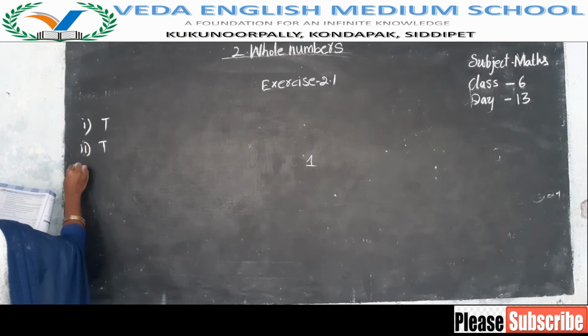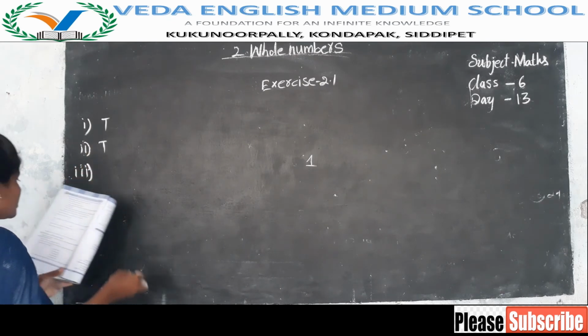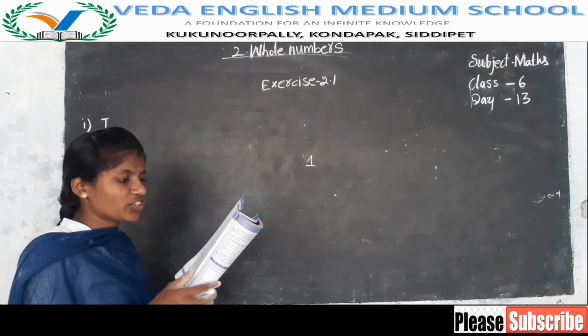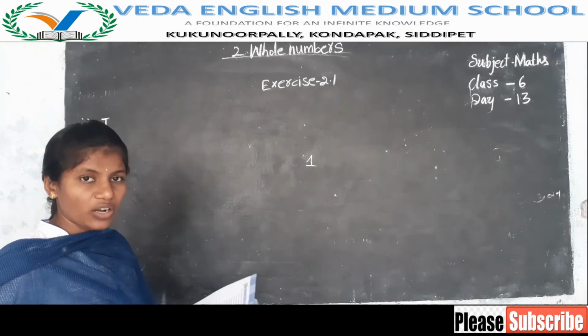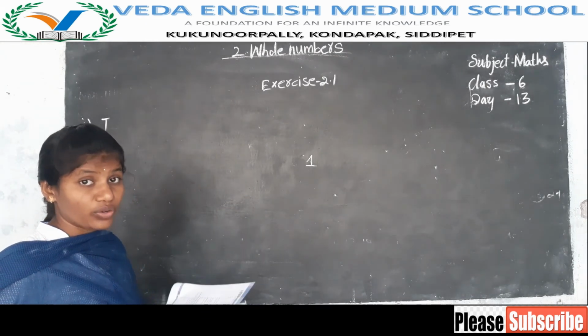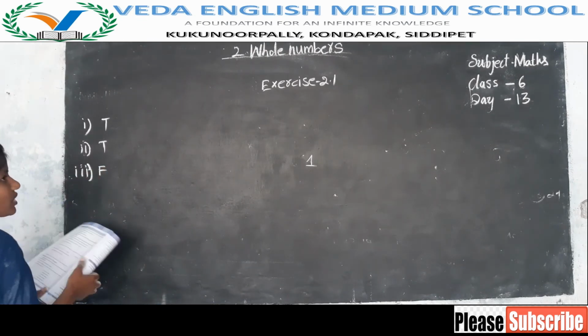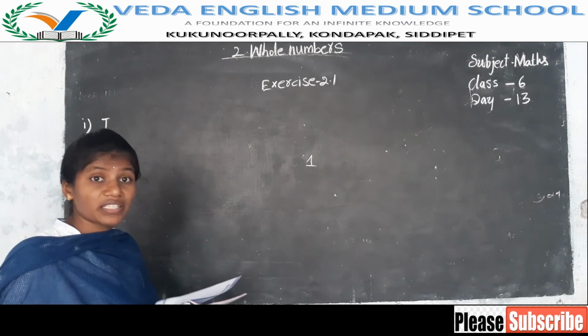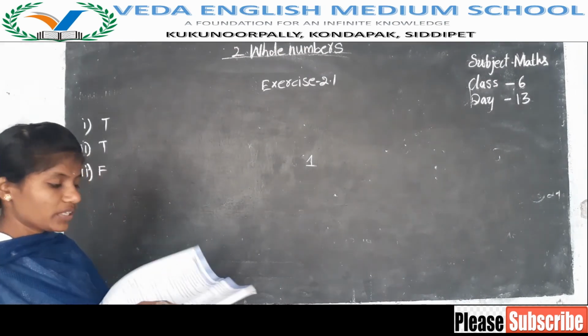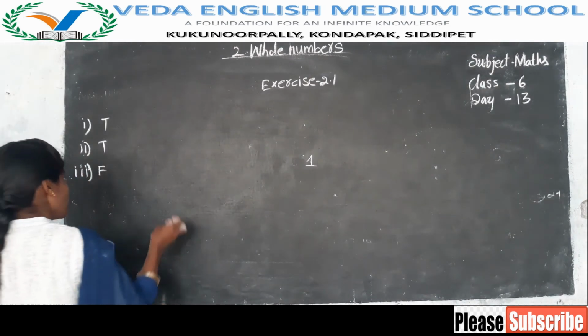Third one. All whole numbers are natural numbers. No, false. Because all whole numbers are natural numbers, that is not correct. All natural numbers are whole numbers.